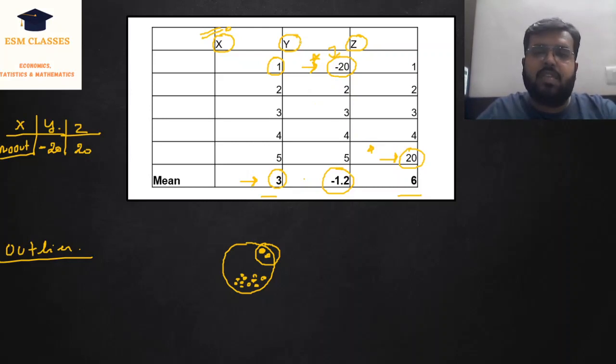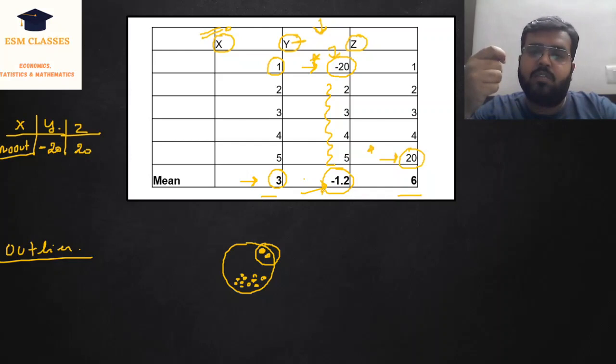So in the case of Y, we have an outlier towards the lower end, and in the case of Z, we have an outlier towards the higher end, and the mean is very much affected by these two outliers. In the case of Y, the mean is biased towards the negative side. Why am I saying the mean is biased towards the negative side? These four observations are all positive, but because of one observation which is -20, your mean is negative, right?